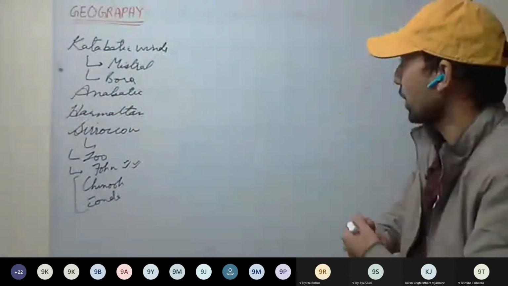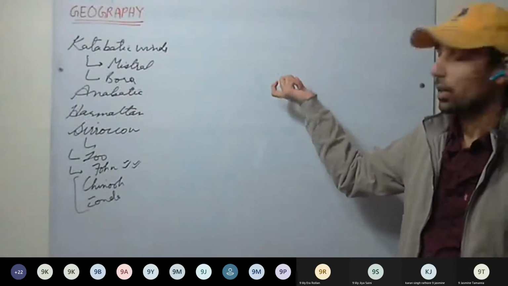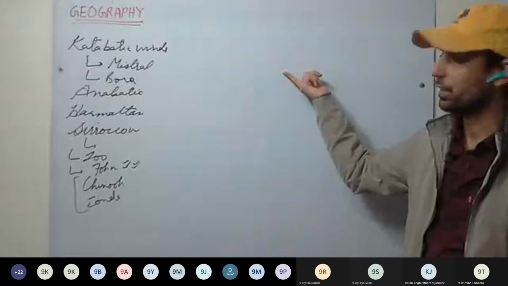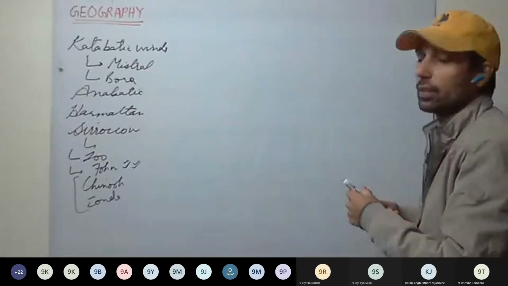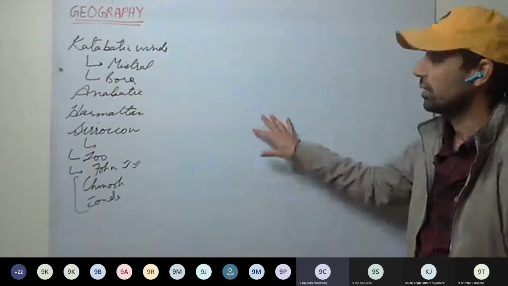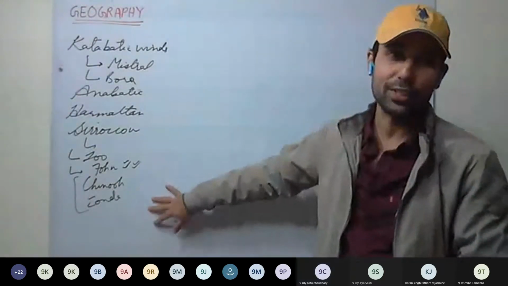Nor'westers are also called mango showers, because this rainfall takes place when the mangoes are ripening. Do we have to learn these names of the winds in this sequence? Is it necessary? It's not necessary. You can follow your own sequence.